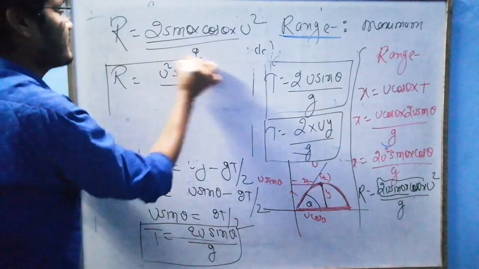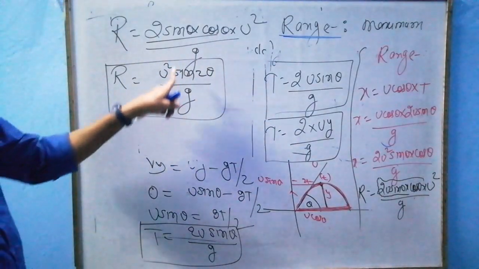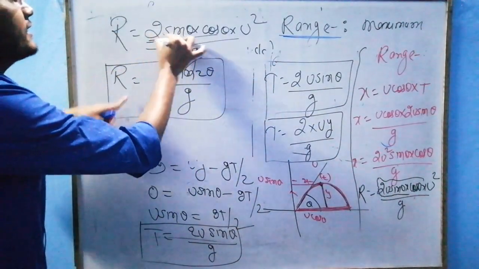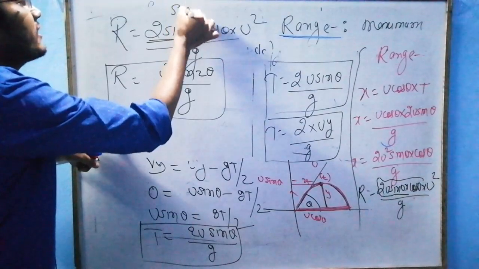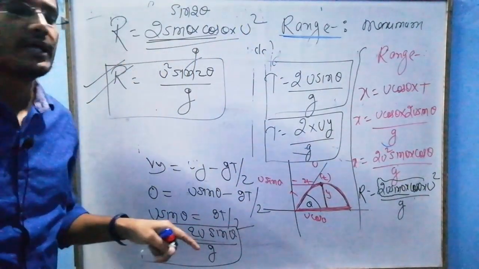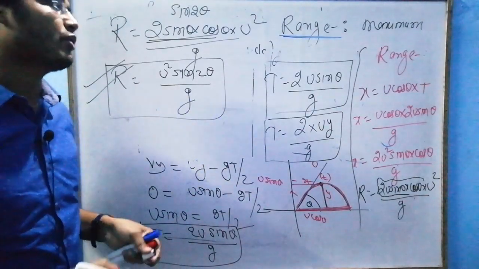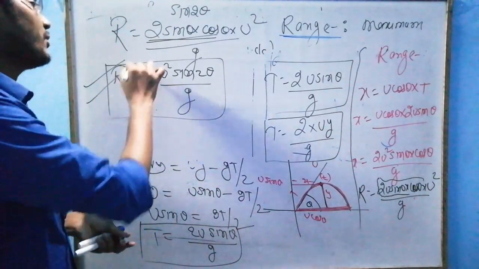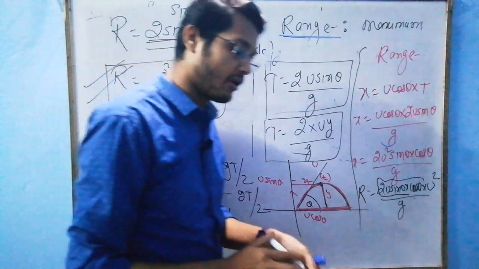This is my range, sir, because 2 sin theta cos theta has the formula sin of 2 theta. Again, range also depends upon the angle of projection.